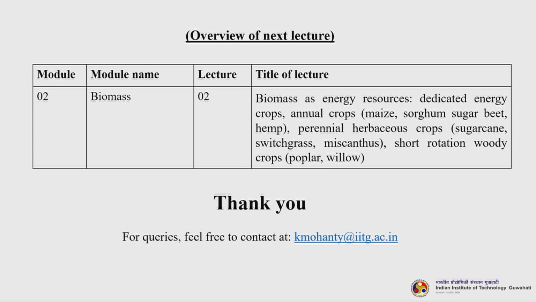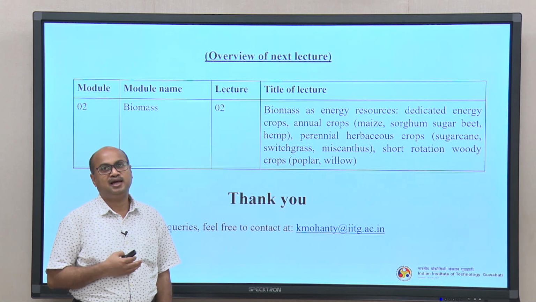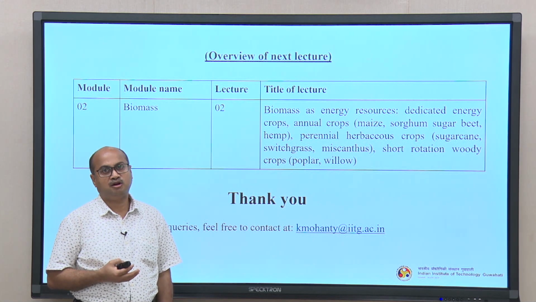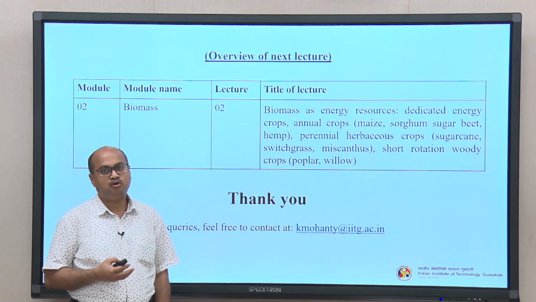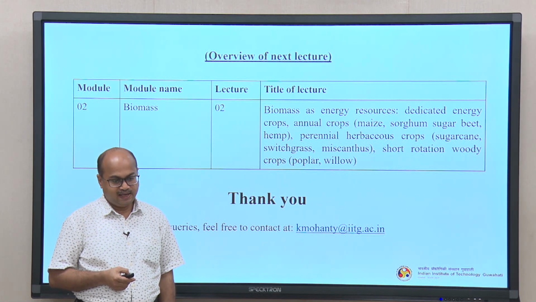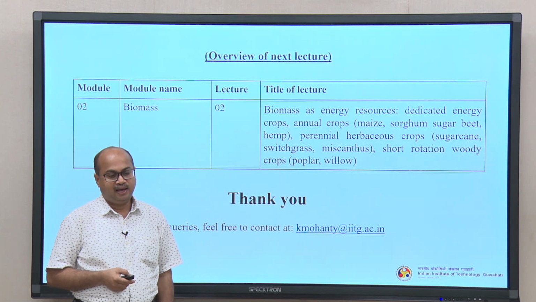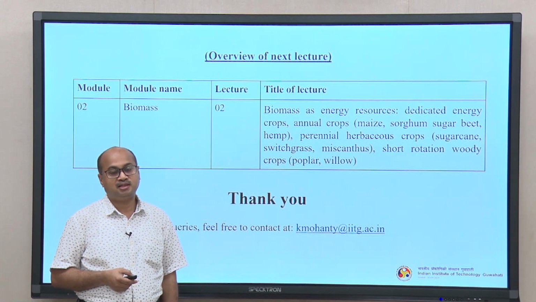So, I wind up with this today, and in our next class we are going to discuss biomass as energy resources. We will be discussing the dedicated energy crops. I talked about dedicated energy crops in today's lecture and even last lecture. Some of those crops we will understand in a better way: how they are being grown, what their properties are and how best they can be utilized, like maize, sorghum, sugar beet, etc., and some perennial crops such as sugarcane, switchgrass, miscanthus, etc.